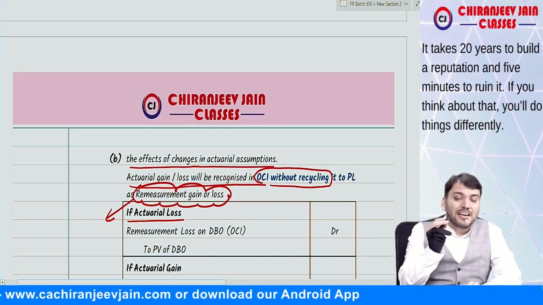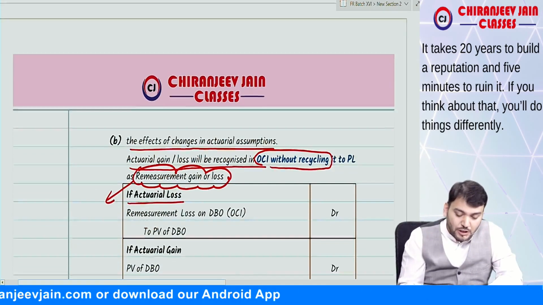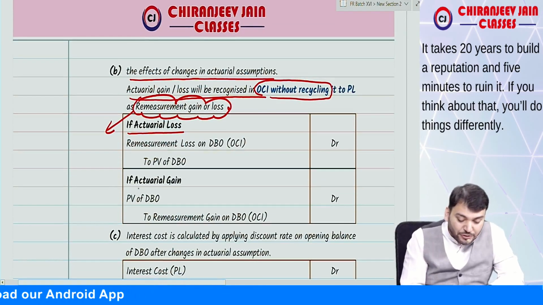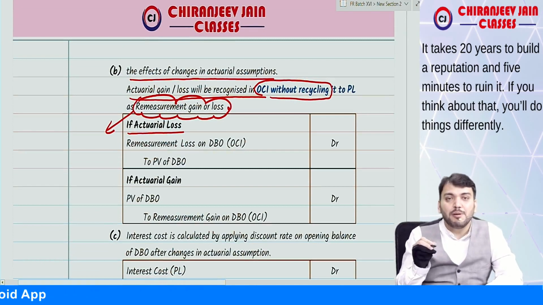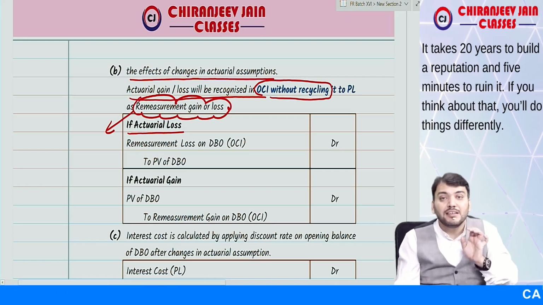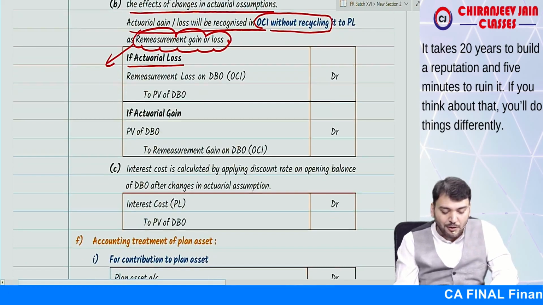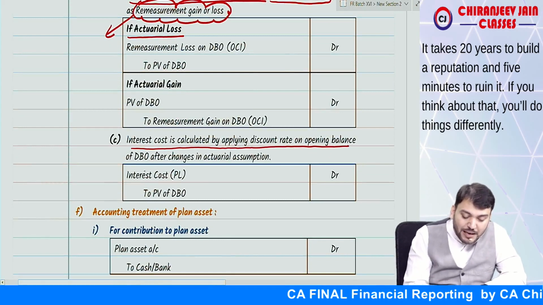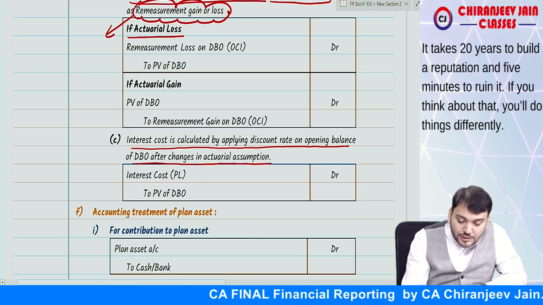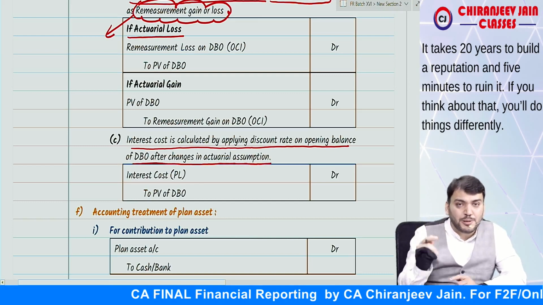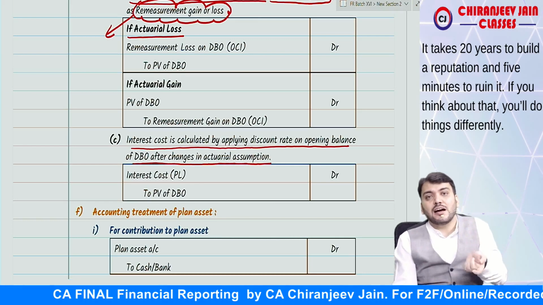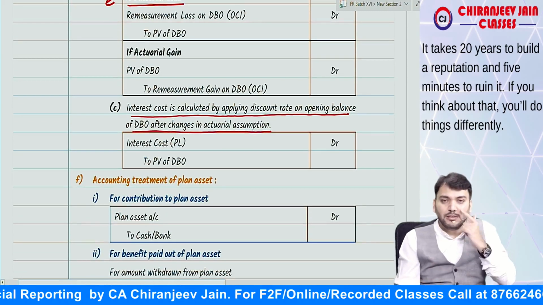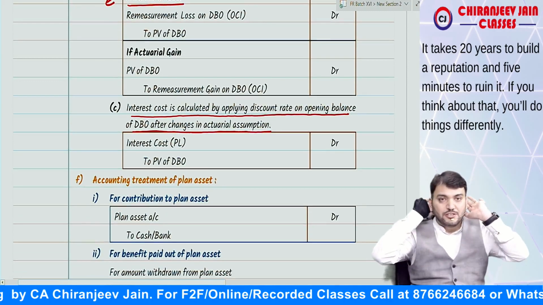So what will be the journal entry? Remeasurement loss on DBO to present value of DBO, which will be transferred to OCI. Correct now. If there is an actuarial gain, the journal entry will be present value of DBO to remeasurement gain on DBO, which will be transferred to OCI. I hope you have understood. Interest cost is calculated by applying the discount rate on the opening balance of DBO after changes in actuarial assumption. What journal entry will we do? Interest cost account debit to present value of DBO, and interest cost will be transferred to PL. Understood? I hope you have understood.